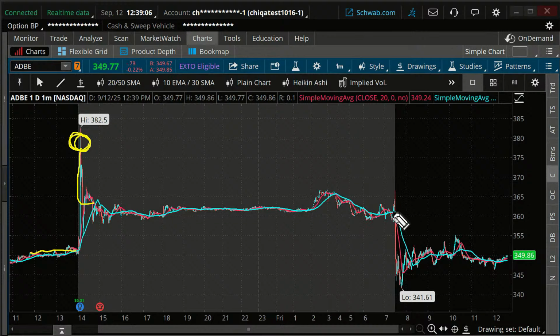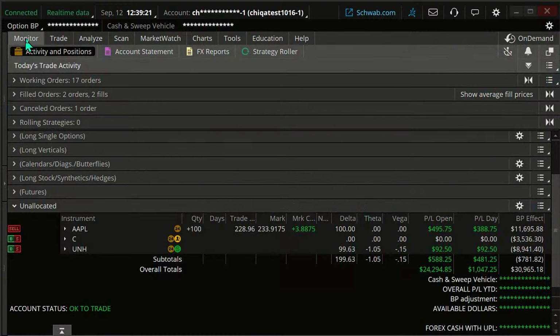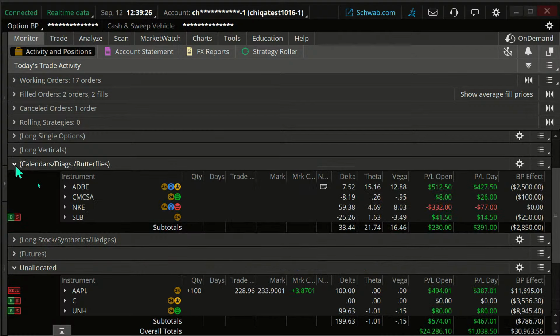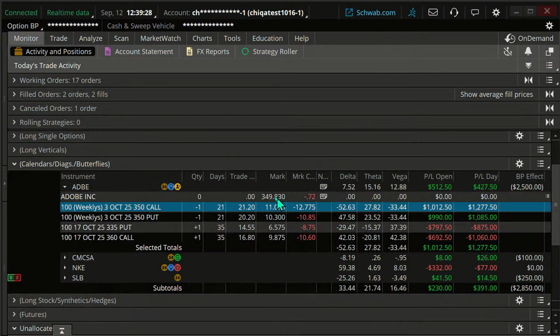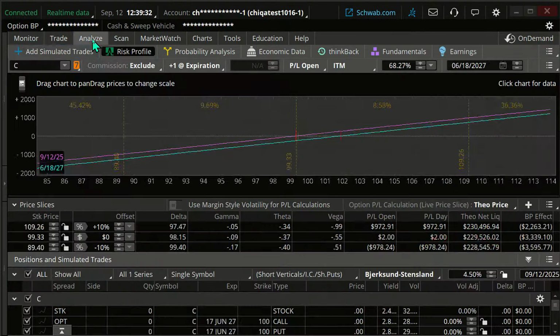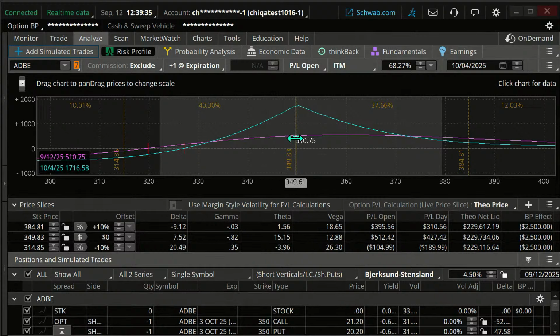And then what happened? We open up today. I don't know exactly where we opened, but right now we're right here, which is basically the same price we had before the earnings. So in the case of our straddle strangle swap, it actually turned out really well. And in fact, if you go to Adobe, you can see we've actually done quite a bit.